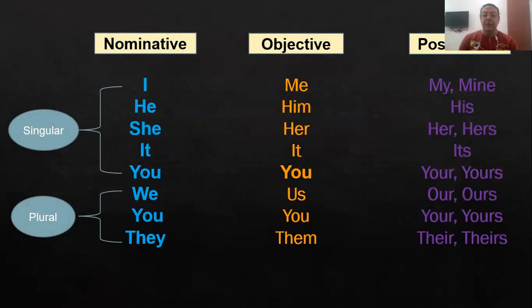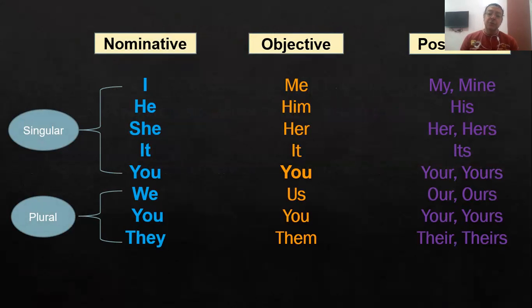So, for example, if it's nominative, it takes the place of the subject, and we should say I, he, she, it, you, we, you, and they. That is if it functions as the subject or takes the place of the subject in the sentence. How about if these pronouns come in place of the object or function as the object of the sentence?